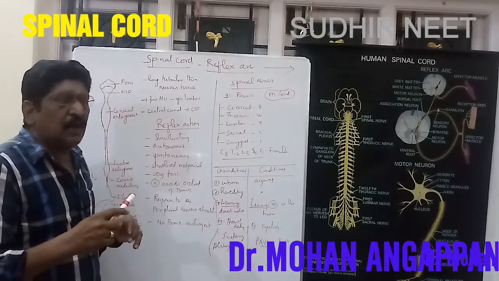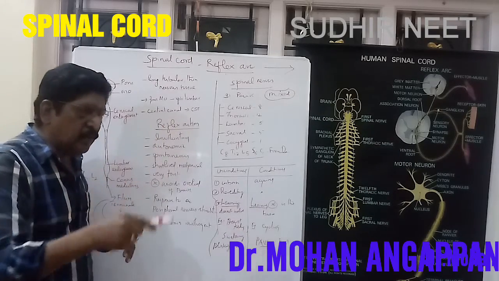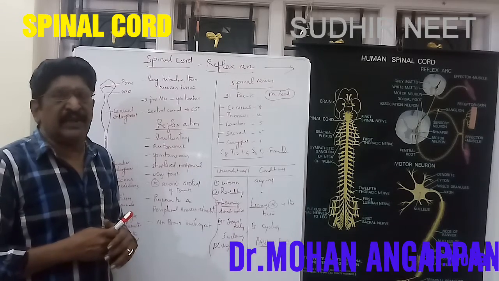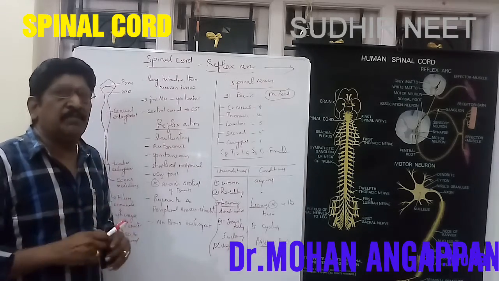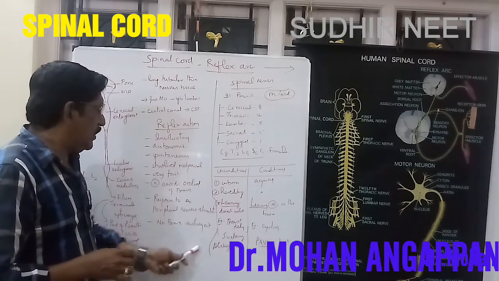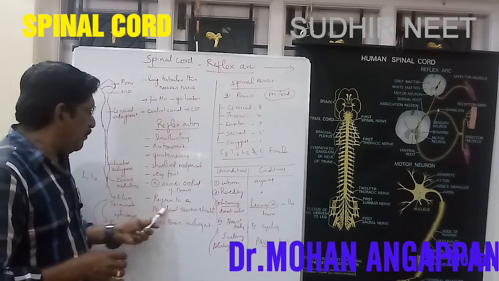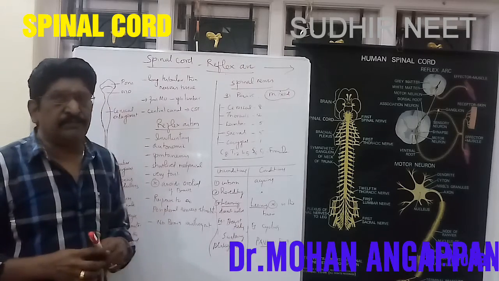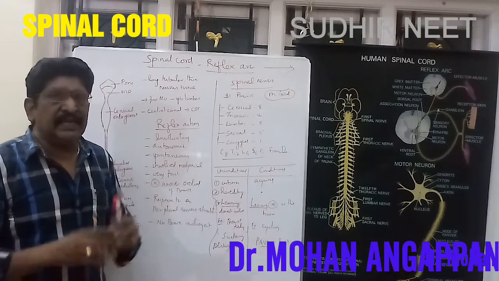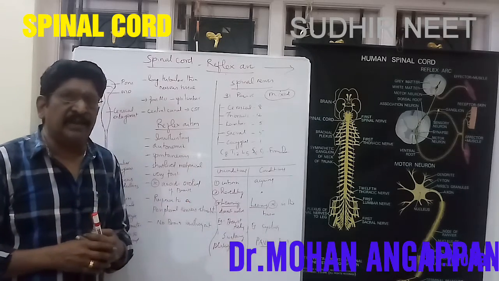The stimulus goes to the spinal cord and once again comes to the muscular tissue, the effector part. It doesn't go to the brain. So there is no involvement of the brain. It responds to a peripheral nervous stimulation. There is no involvement of the brain, very important.